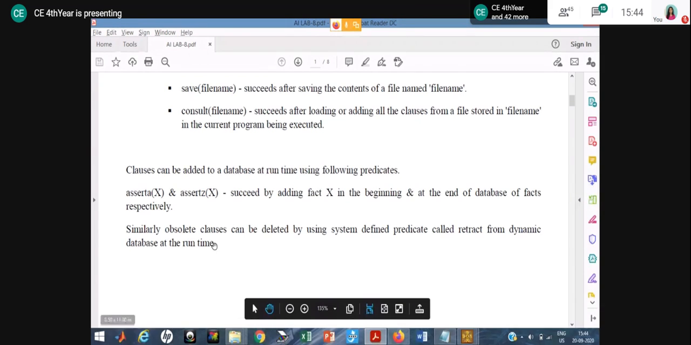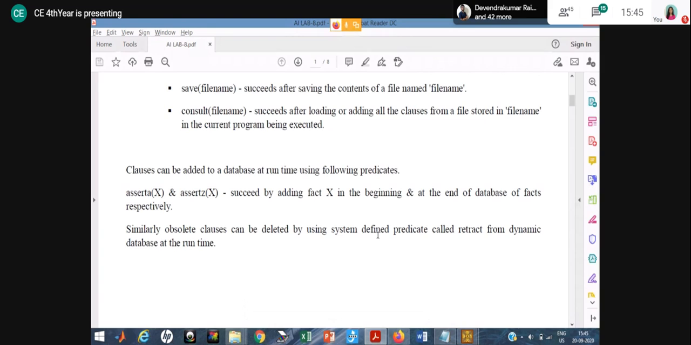Similarly, the obsolete clauses can be deleted by using the system-defined predicate called retract from the dynamic database at runtime. So for that, retract is used. Again, I repeat, if you want to load the database file, then the consult predicate is used. For saving the file, the save predicate is used. You just have to write save and then the file name.